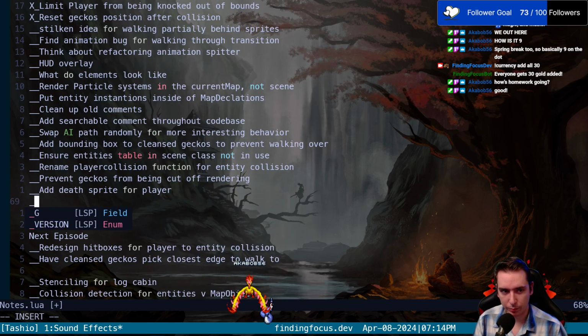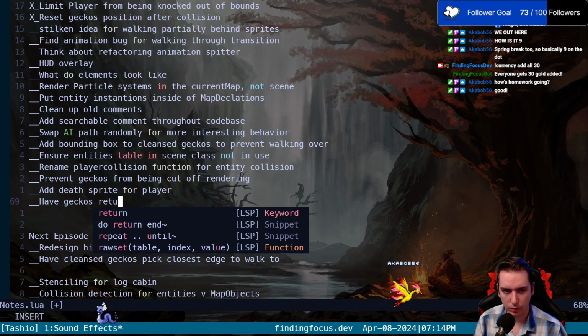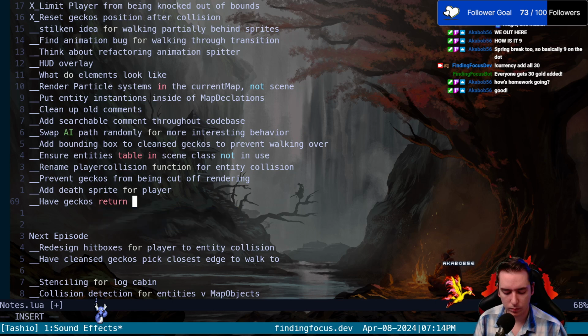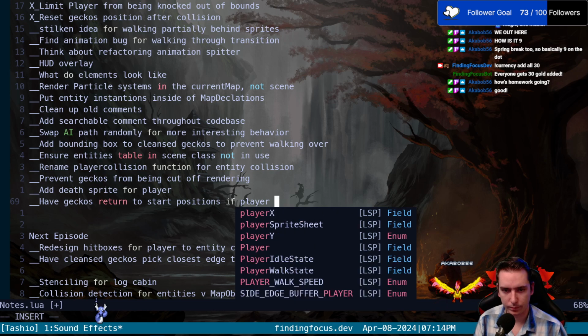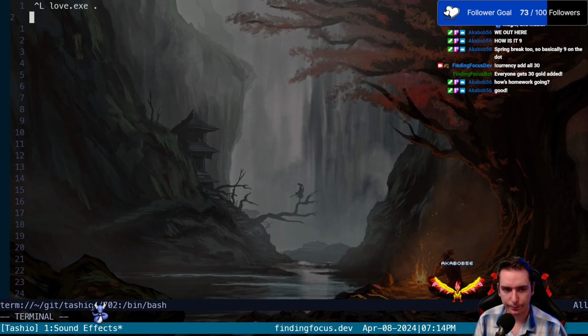Add death sprite for player. And maybe have geckos return to start positions if player's dead. Cool.